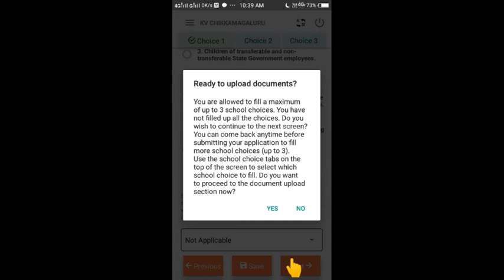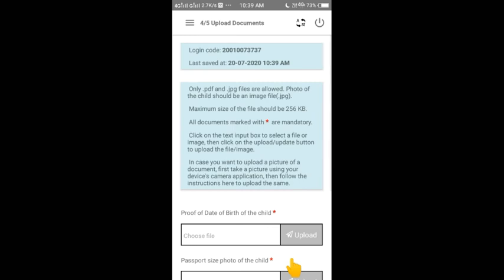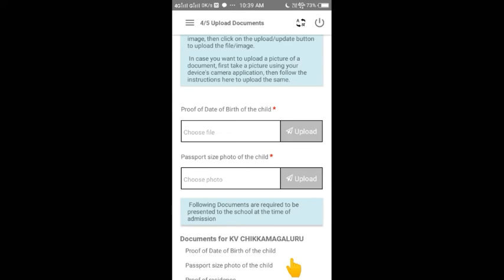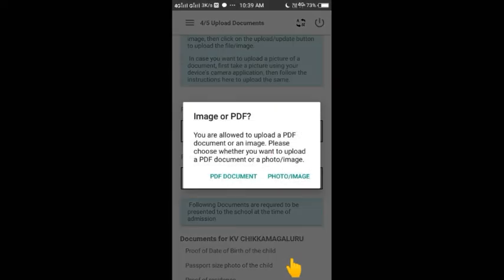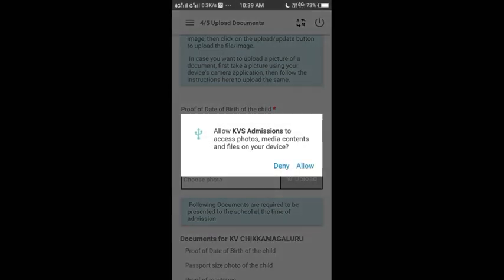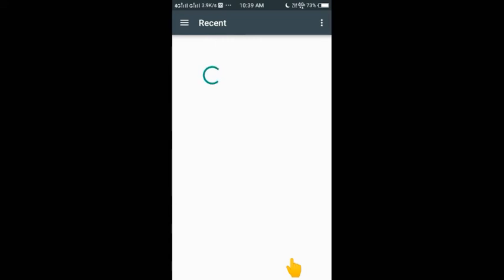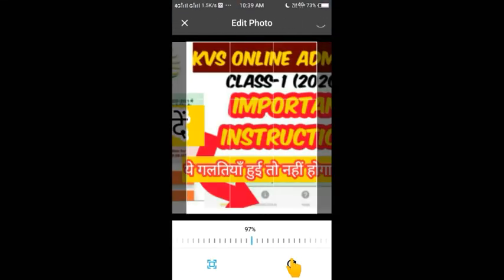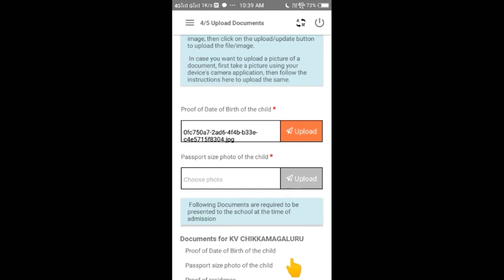Now next. You are allowed to fill a maximum of 3 schools. Okay, I want to check other schools. Okay, it will show here you need to fill the date of birth certificate, DOB. So I can paste any document now. But you should fill in your accurate date of birth certificate, otherwise the school will inform you. Okay, I am filling it. And the document should be not more than 256 KB, and a passport size photo of the child.